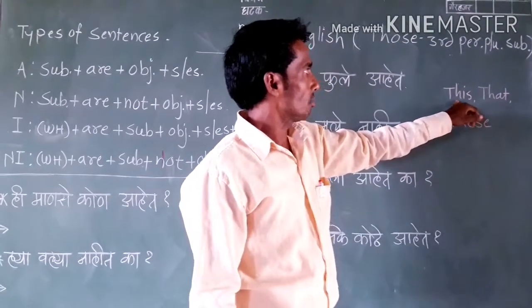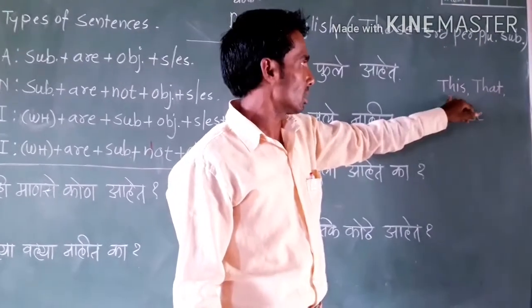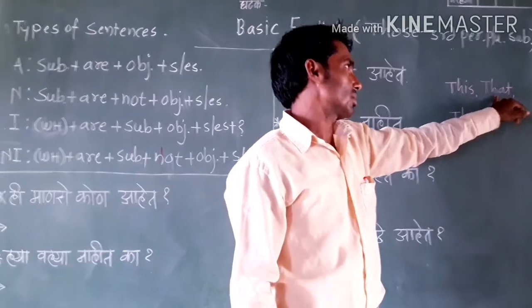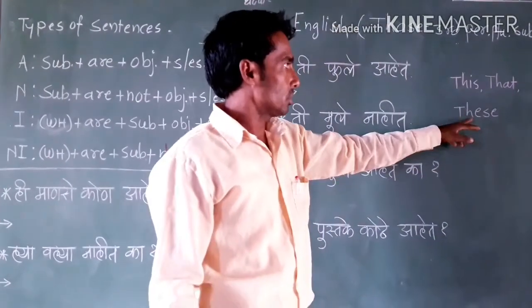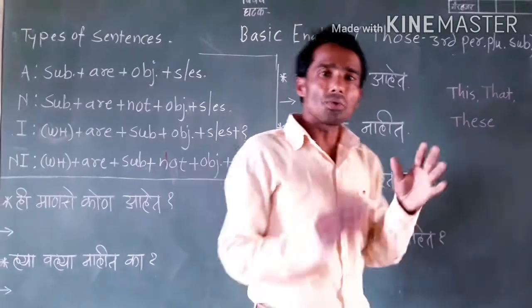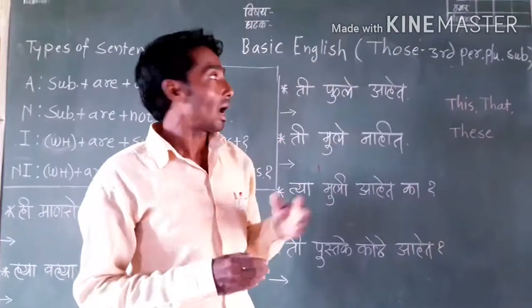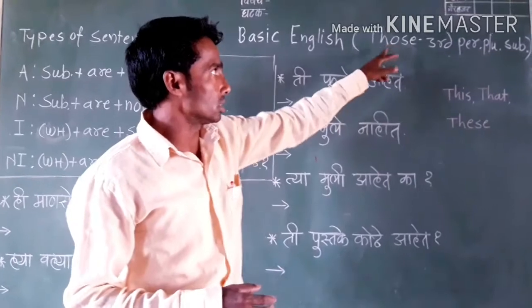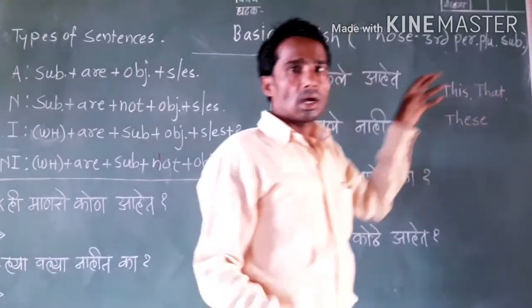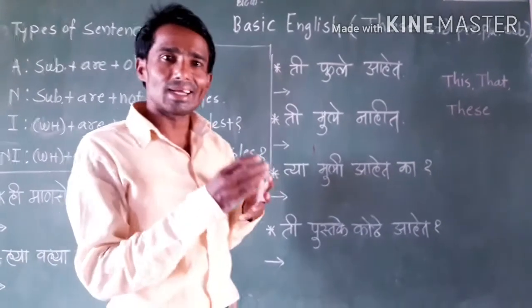This is a third person singular subject. This is also third person singular subject. And last video, we learned about this. Today we are going to learn about those. Those is third person plural subject. How to use those in sentences?